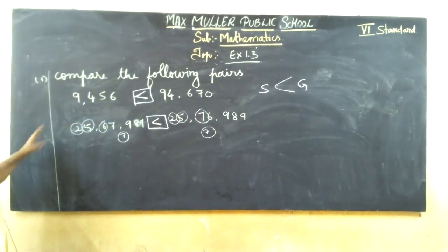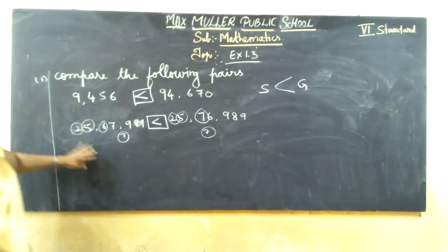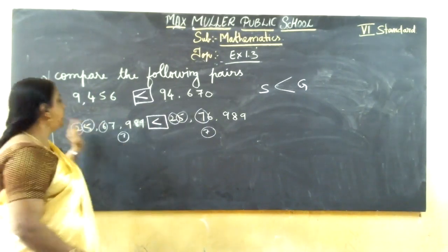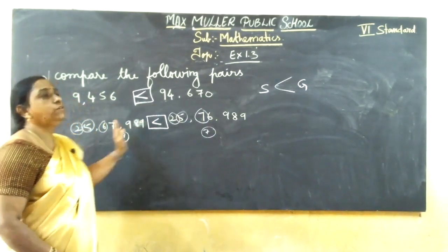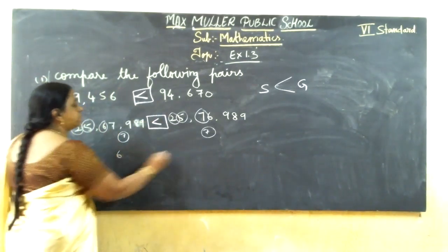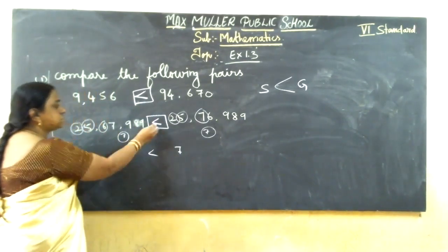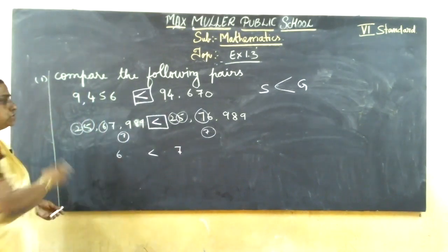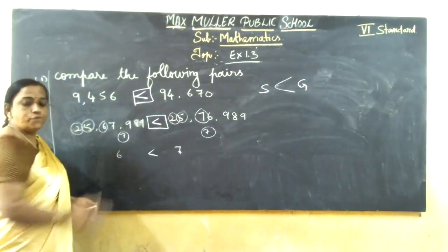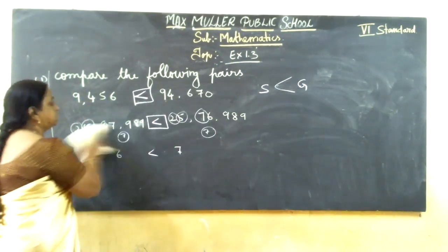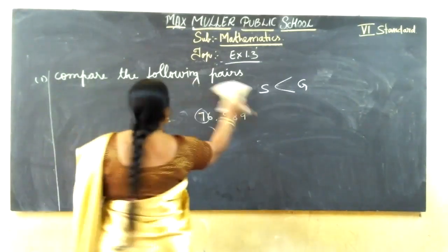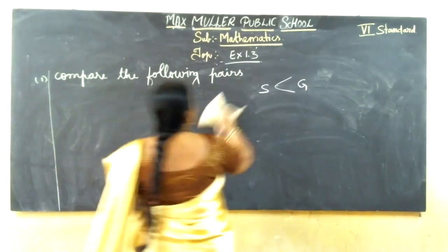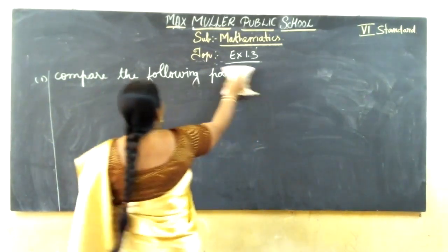Clear now how to compare both? So first you should count the number of digits, then you check the highest place, then one by one you go on checking. Now 6 and 7. So 7 is greater than 6, so we got it. Clear? No need to check all the numbers. You should follow step by step, then you will get the correct answer. Now 2 more sums are there. That is so easy. I'll give questions you can solve by yourself.